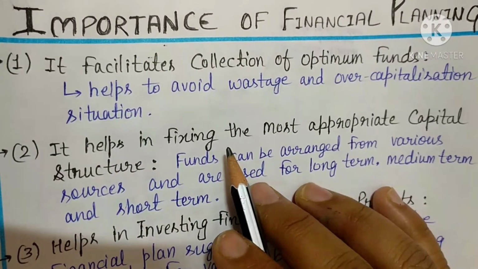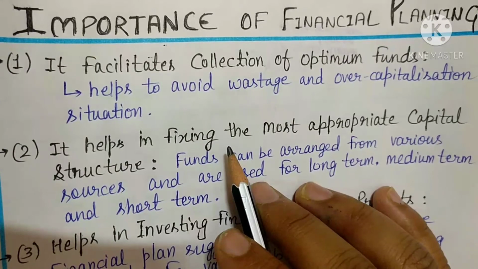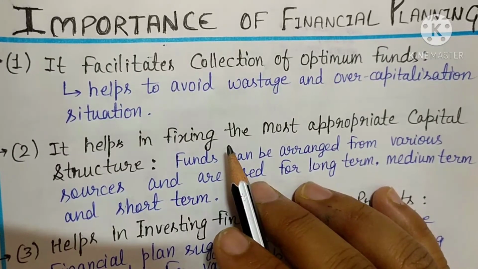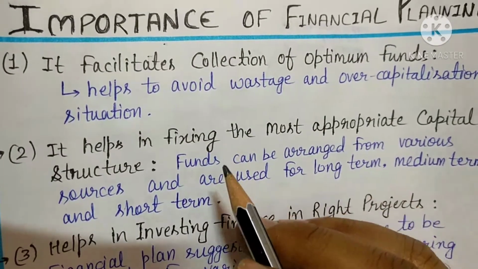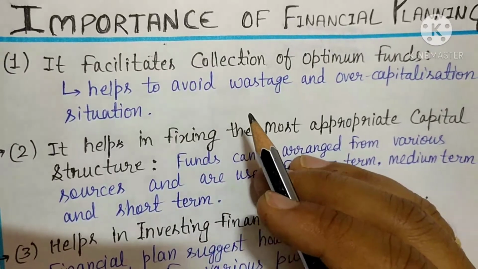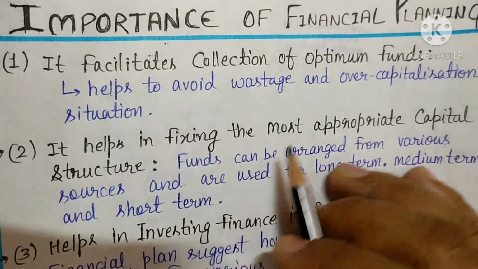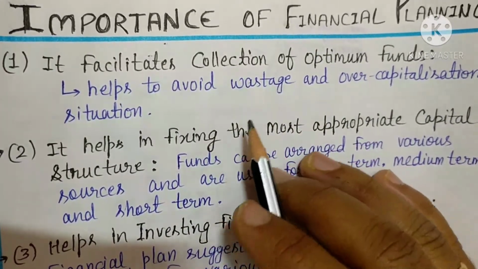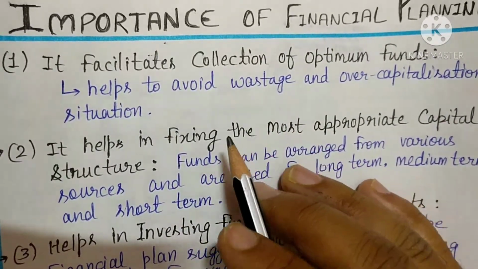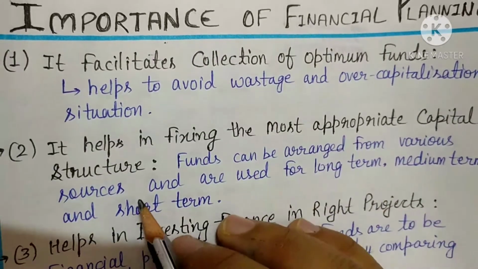It means financial planning is good. The financial planning already estimates the precise requirement of funds, that is, how much money is required for that investment, how much money is required in that plan. So all these things are already decided in advance. In this way we can save our money from wastage. Okay.